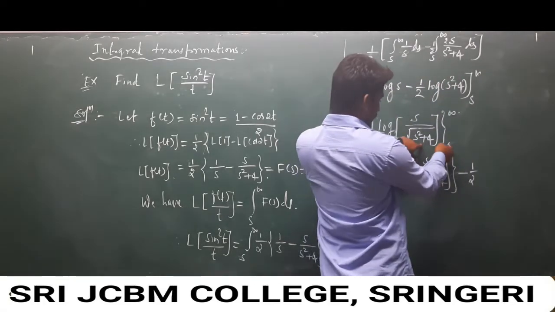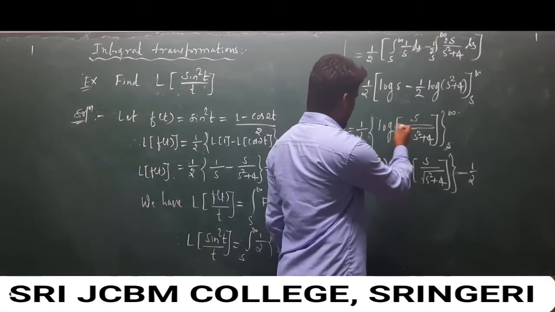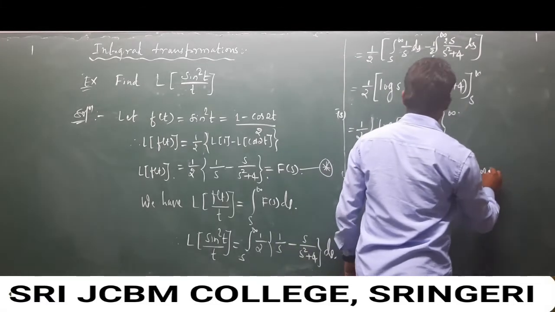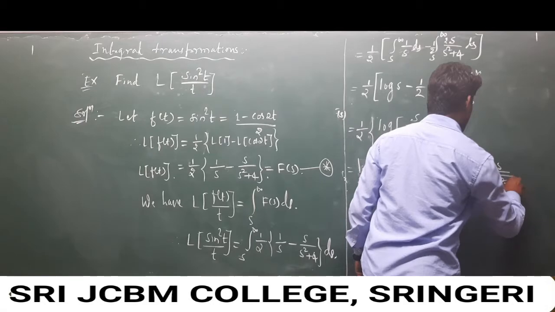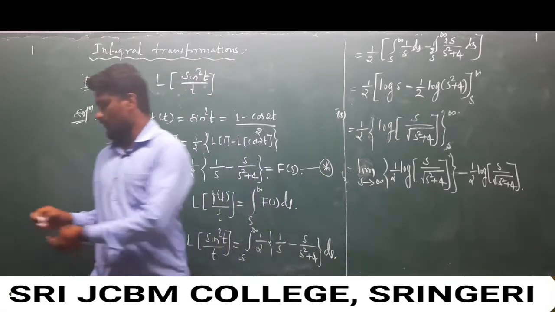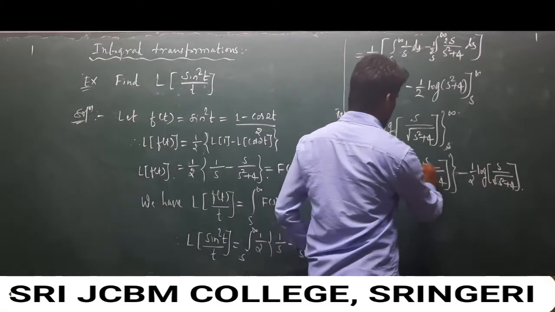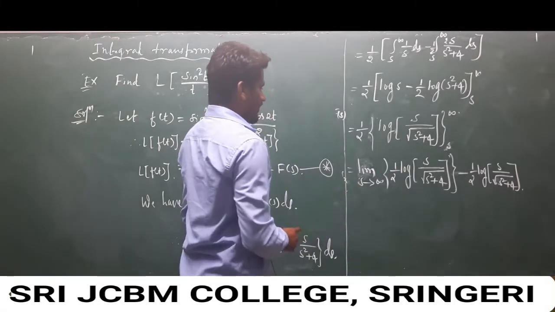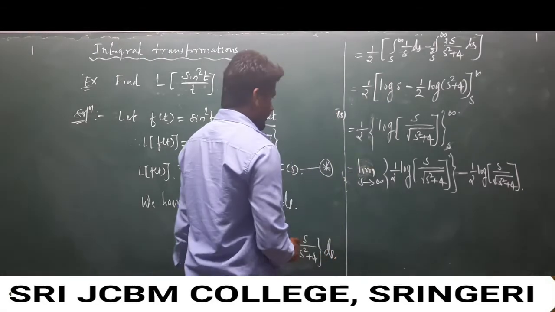When you apply the lower limit, s is equal to s, it gives the same answer, that itself is our answer, that is log of s over square root of a square plus 4 when you apply the lower limit value. Clear? Now if you apply s as infinity, because this is in the improper form, we take the variable terms as common, and after taking the common, we have to apply the limit values for that.